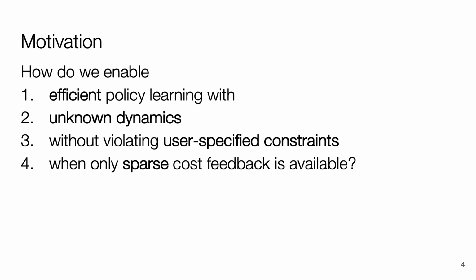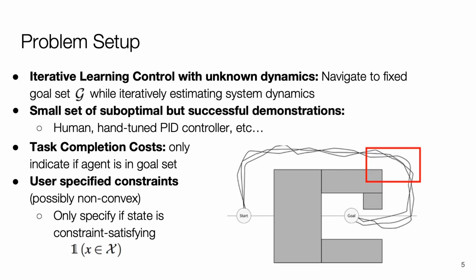The key motivation for SAVED is to enable efficient policy learning from an initial set of suboptimal demonstrations while satisfying user-specified constraints. We focus on this setting because suboptimal demonstrations are often easier to specify than tuning a dense cost function for a variety of tasks. Misshaped cost functions can lead to unintended behaviors and can cause serious damage to both the robot and its surroundings in safety-critical tasks. Specifically, SAVED is designed with the following objective. How do we enable efficient policy learning with unknown dynamics without violating user-specified constraints when only sparse cost feedback is available? First, let's discuss the problem setting.